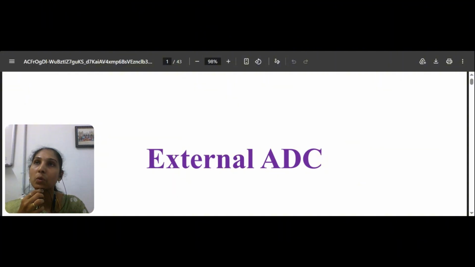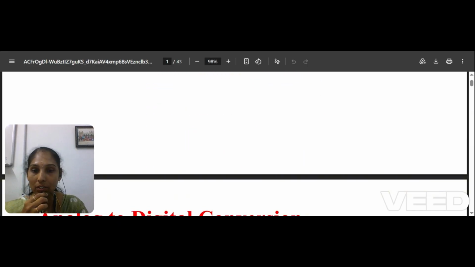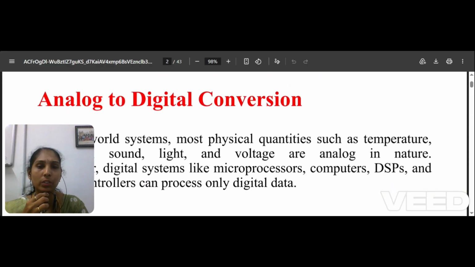There are some microprocessors and microcontrollers, and single board computers, that don't have an inbuilt ADC, so I convert with the help of an external ADC for processing. So this is what is happening in your external ADC: analog to digital conversion.